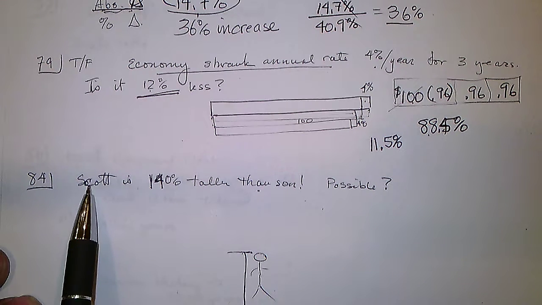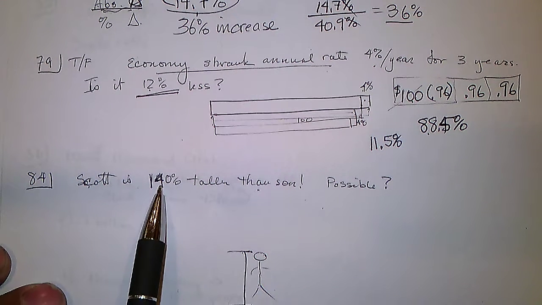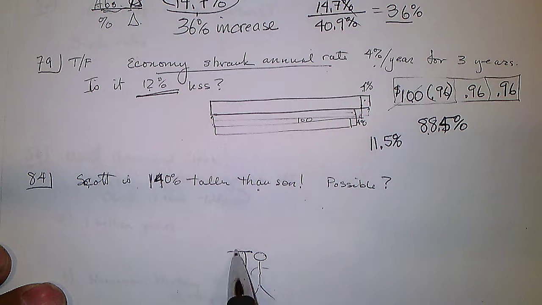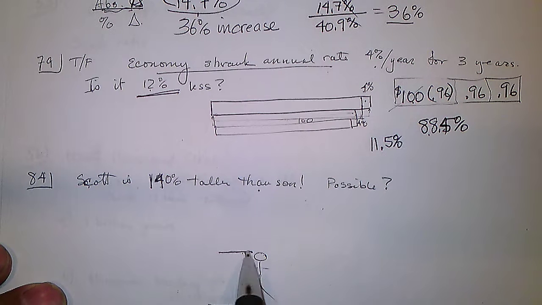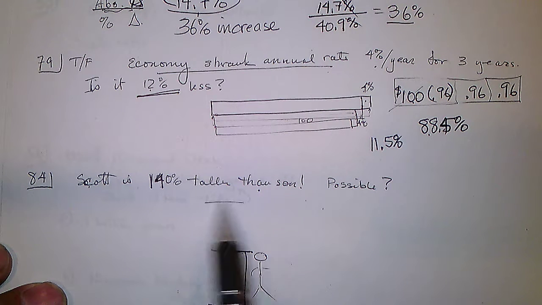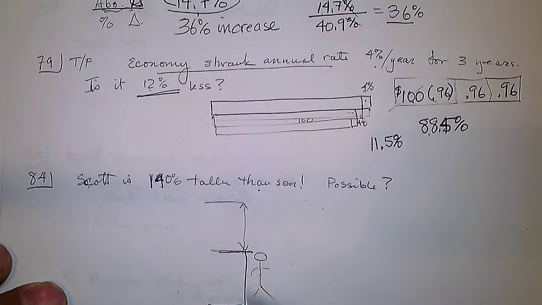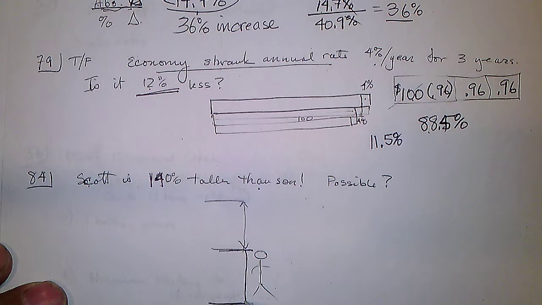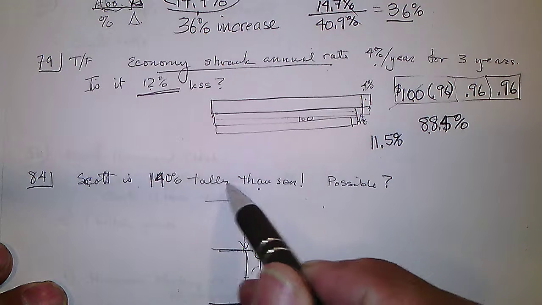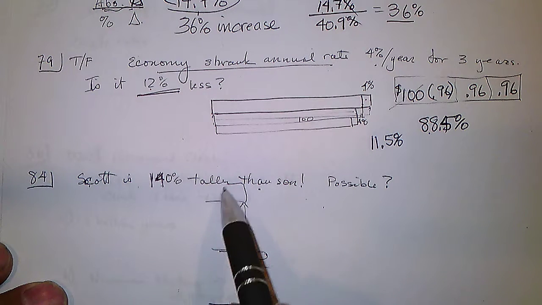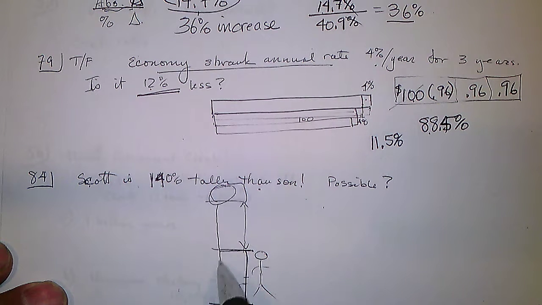And Scott is 140% taller. So here's 100%. If he's 100% taller, he's that much taller. But if he's 140% taller, it would be this amount, and this divided, 50% would be here, so 40% would be something like this much, and that much more. So Scott, the father, would have to be this tall.